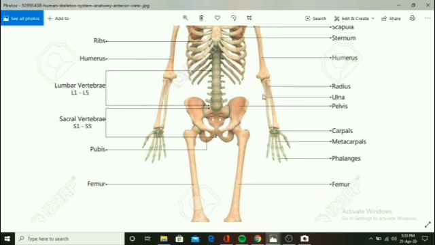Then there is the pelvic girdle and the pectoral girdle. This one is called the sacrum. Below the sacrum is the coccyx. This one is the pubic region. The largest thigh bone is called the femur.